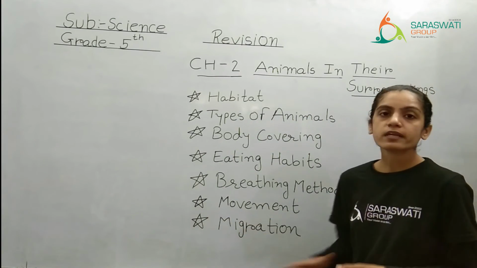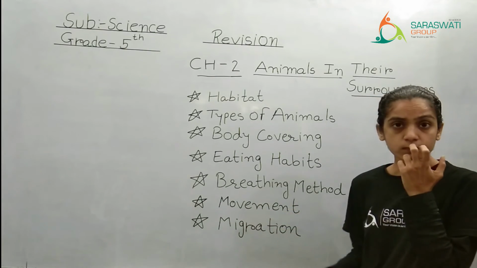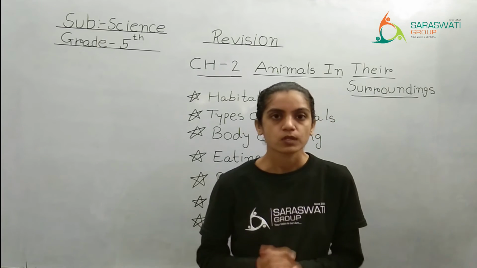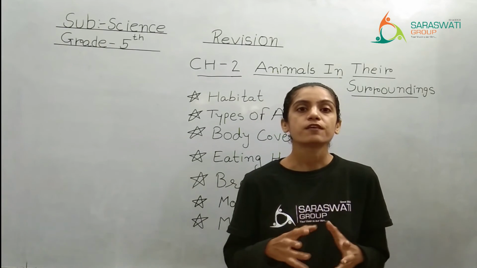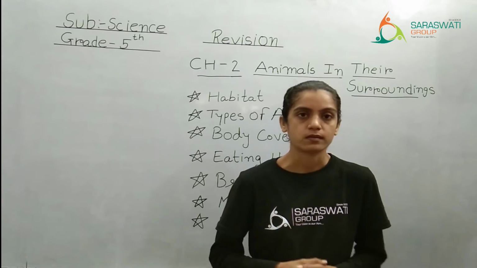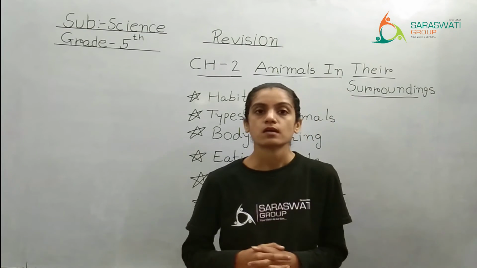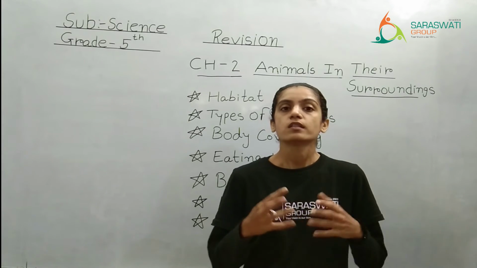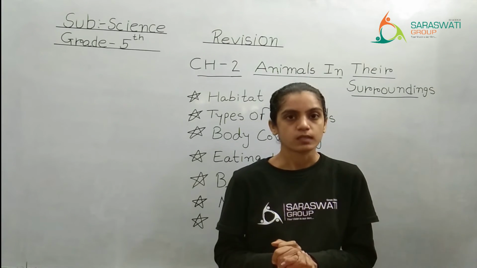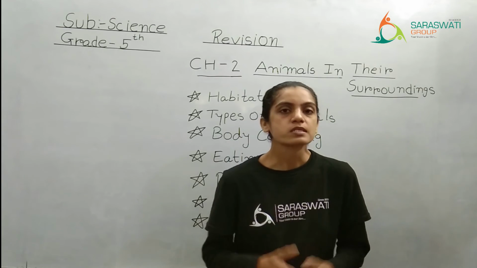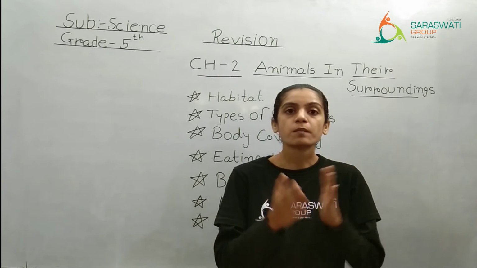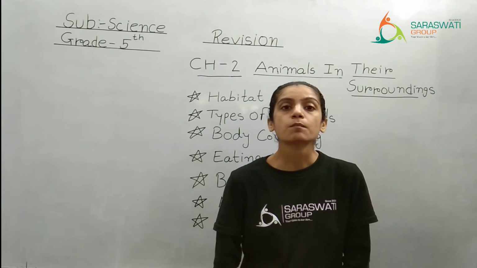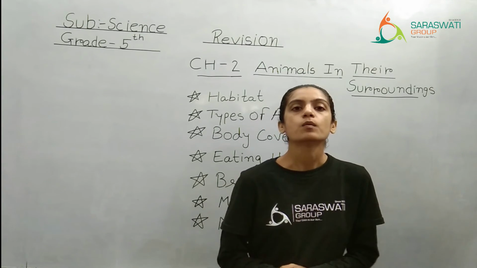So we are moving to the next one, that is movement. What is movement? Locomotion, halan chalan. All the animals have a different method of movement, right? Animals move on their four legs. Animals like us, that means humans, walk on two legs, right? So, forelimbs and hind limbs. I hope you remember. Forelimbs means front legs. Hind limbs means back legs through which they are moving.